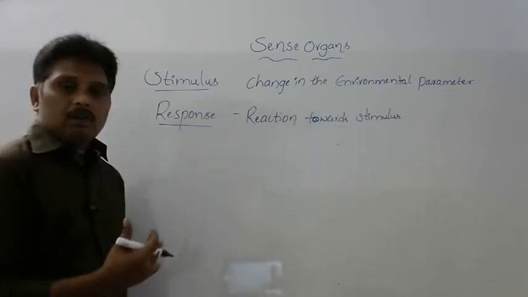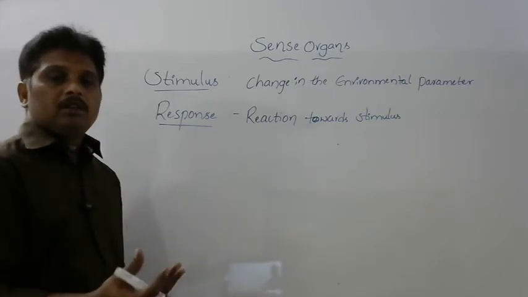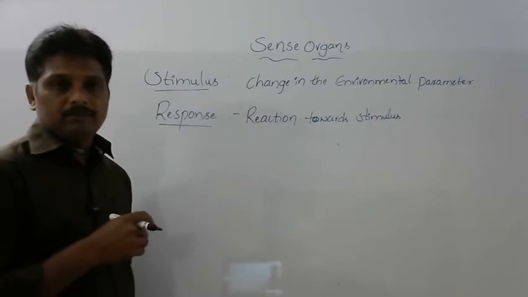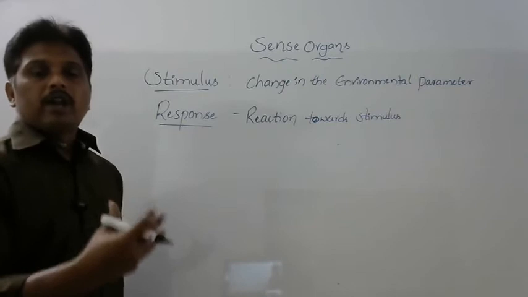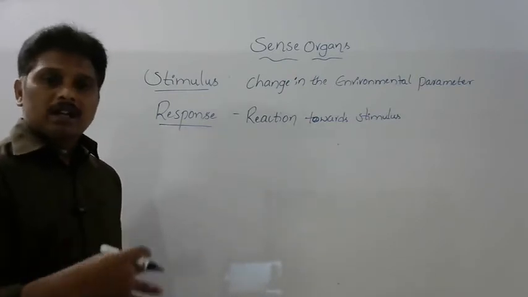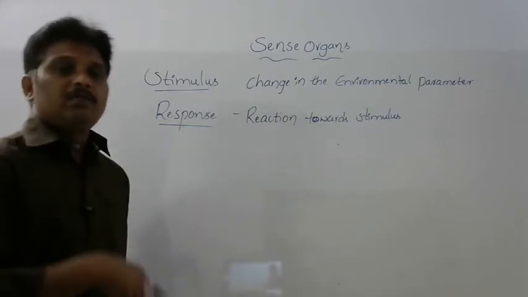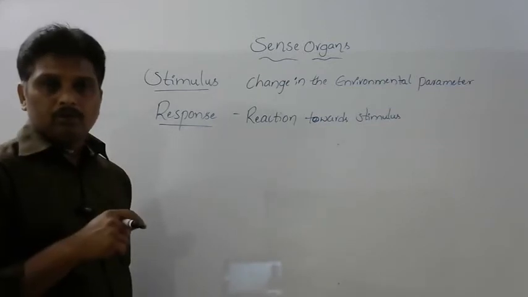First of all, the organism should have the ability to take stimulus information. Now, in what way are living organisms able to receive stimulus or stimuli, plural?